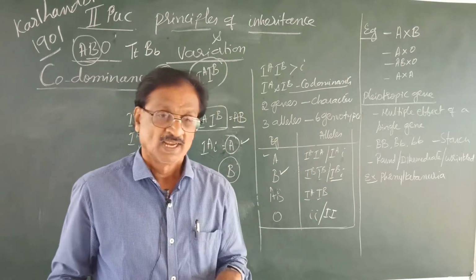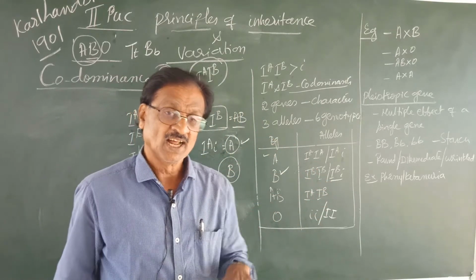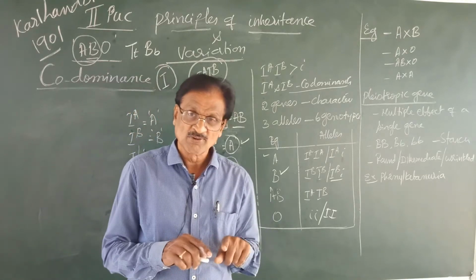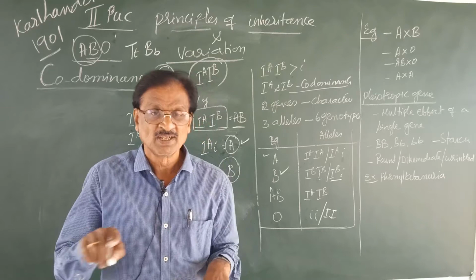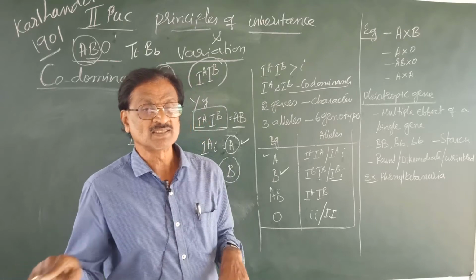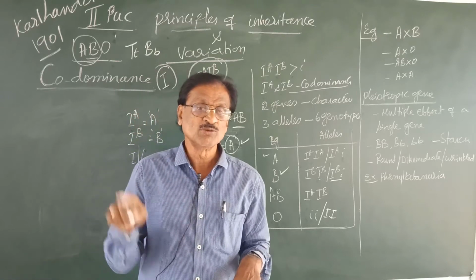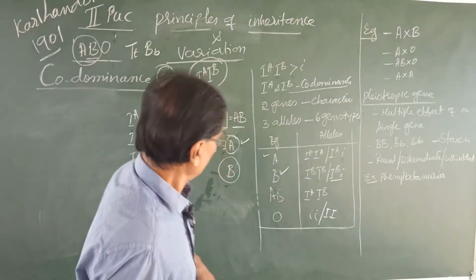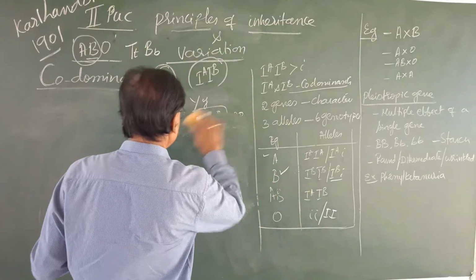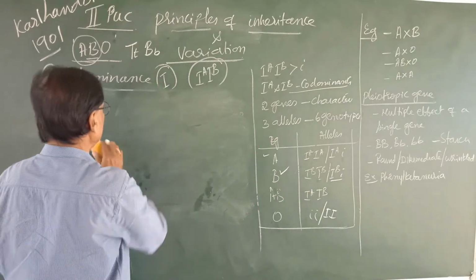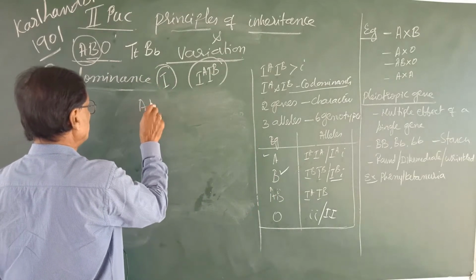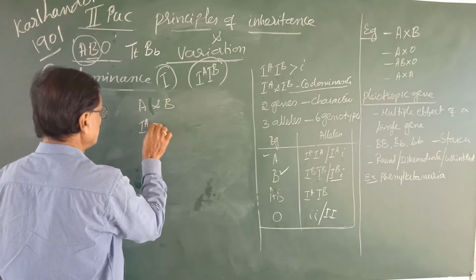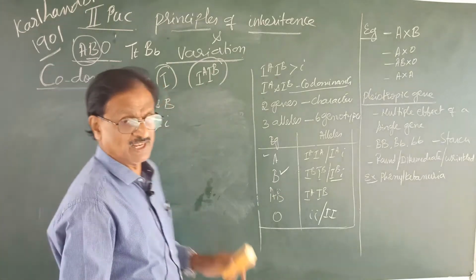Now, let us analyze how it follows the Mendelian principle and how it deviates from the Mendelian principles, or how it is true for non-Mendelian inheritance. For example, if we take the blood groups A and B, IA is dominant over what? Small i.